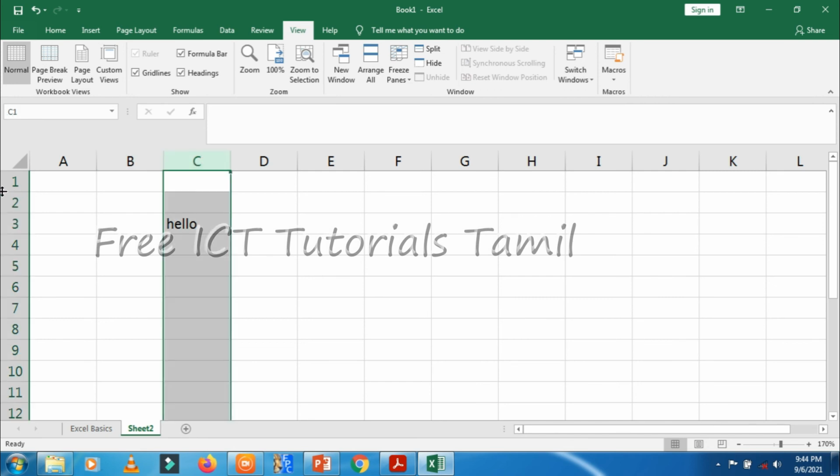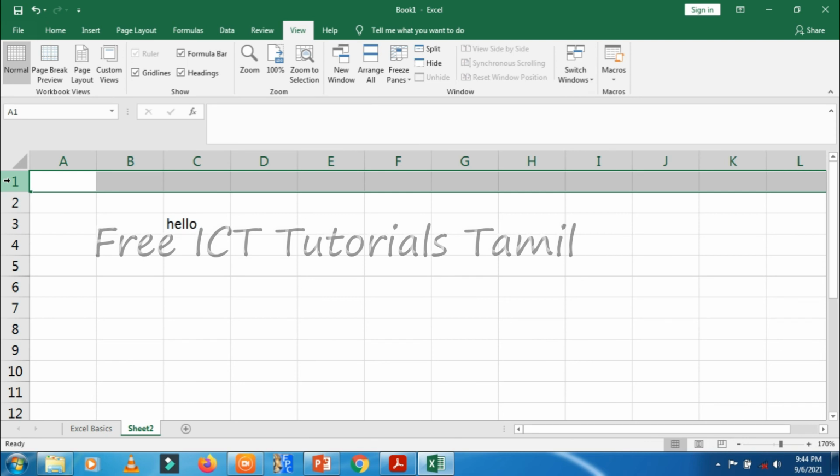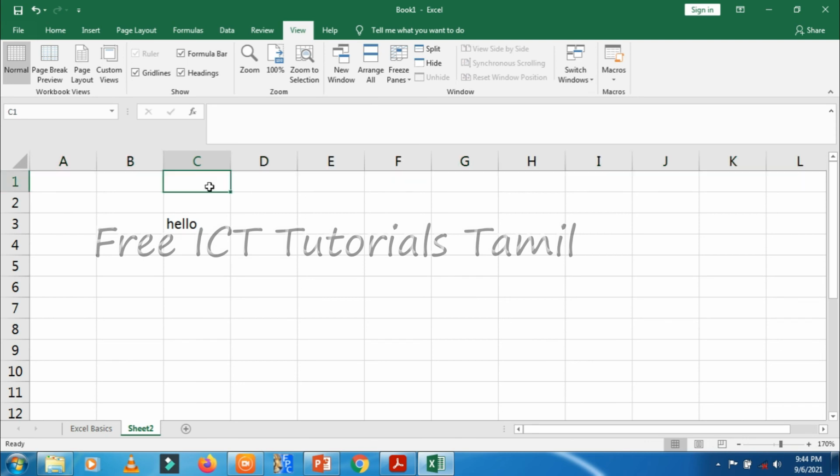C1 has been created by column C and row 1. A cell is the intersection of a column and a row. Intersection means two things crossing. You already used this word in mathematics, in sets. Here row and column are both crossing. Thousands of cells are available here. Each cell is the intersection of a column and a row.